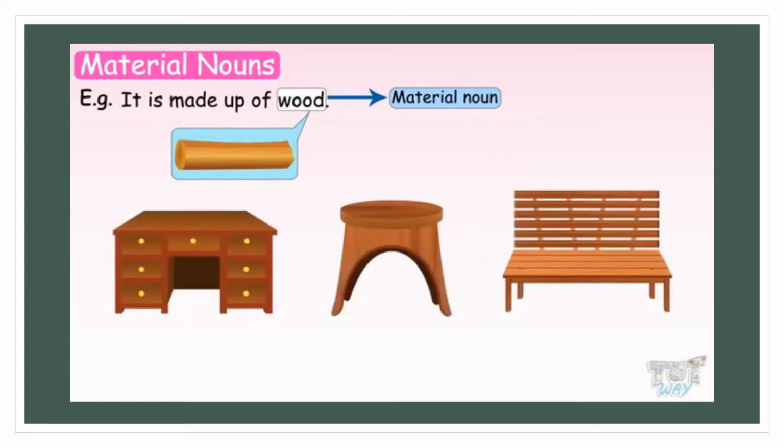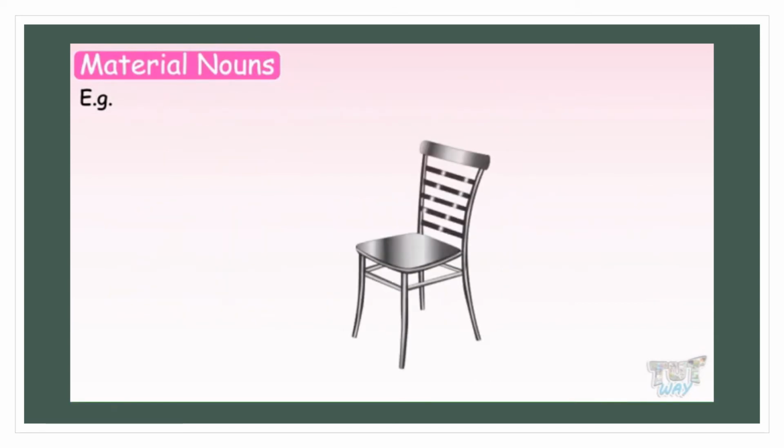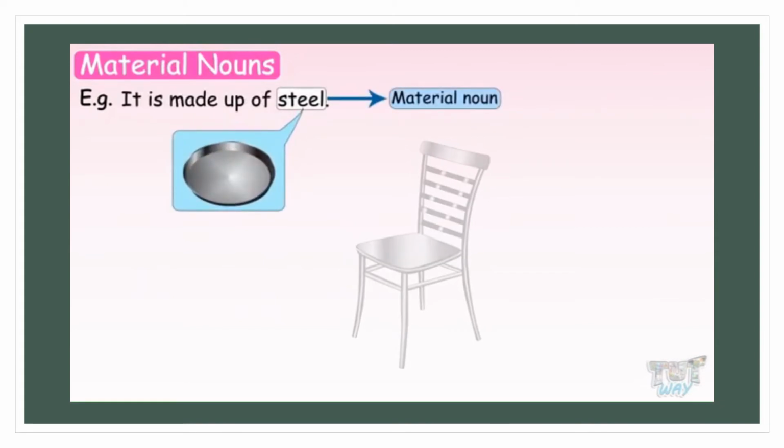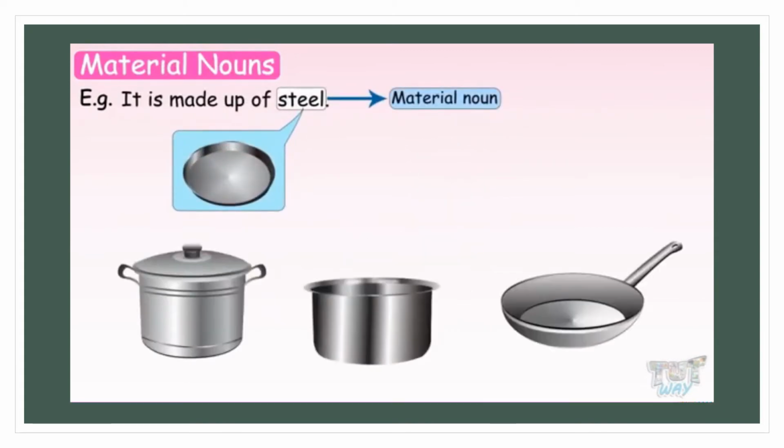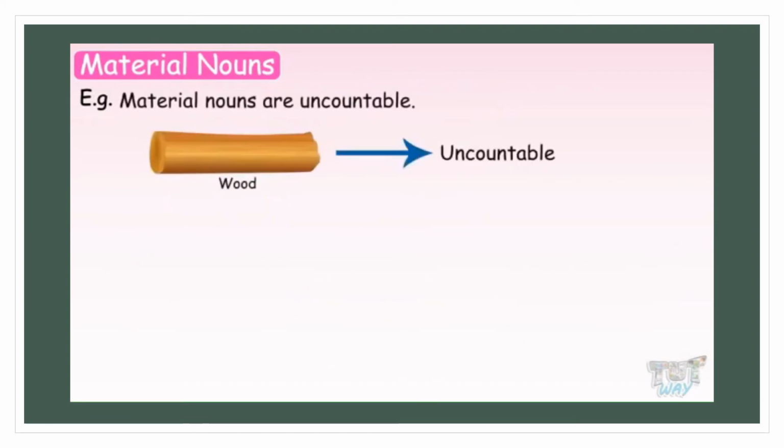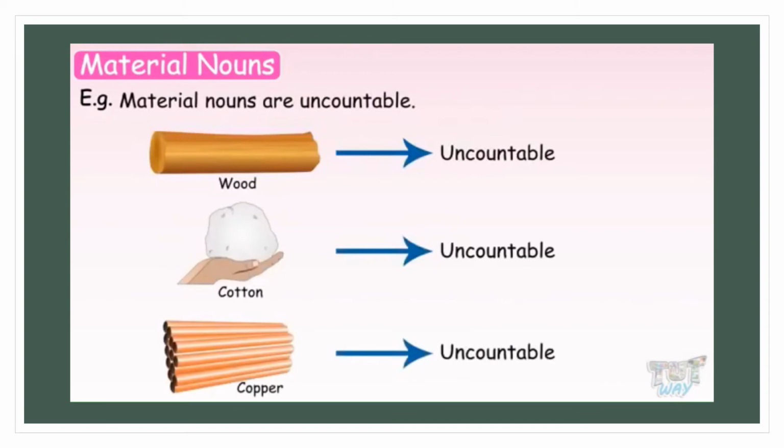This is another chair. Which material is it made up of? It is made up of steel. Here, steel is a material as it can be used to make many types of things. Material nouns are uncountable. That is, we cannot count them as they represent materials and not things.